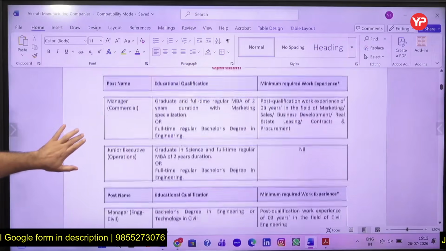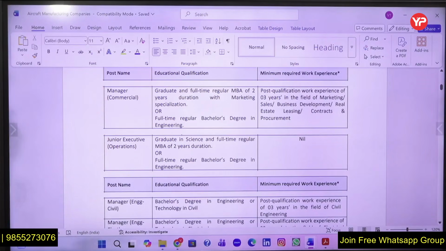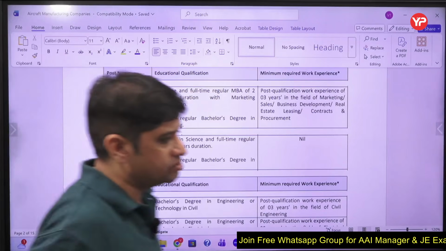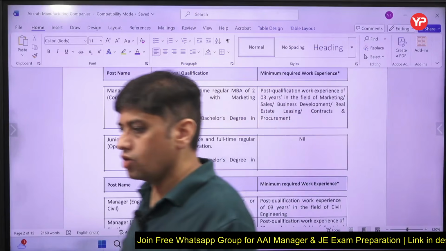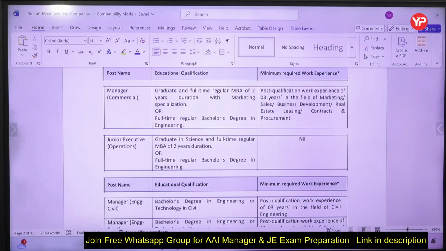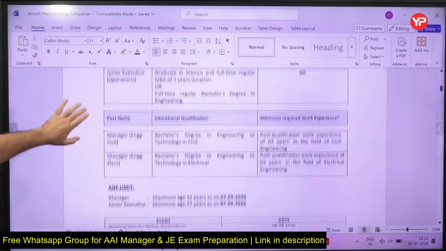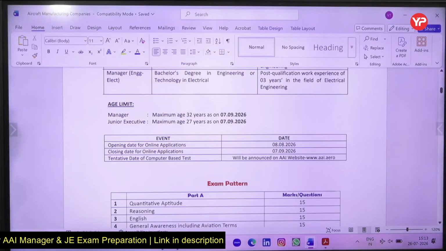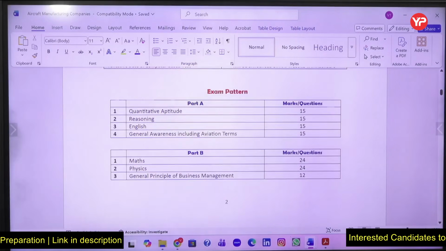So this is the junior executive requirement. Form filling will start on 8th August till 7th of September, and all graduates are eligible to write this exam. Junior executive operations is open for all engineering graduates up to the age of 27 for the general category, and 30 years for OBC. So this is the requirement, the age limit, and the timeline when you can apply. This is the exam pattern.